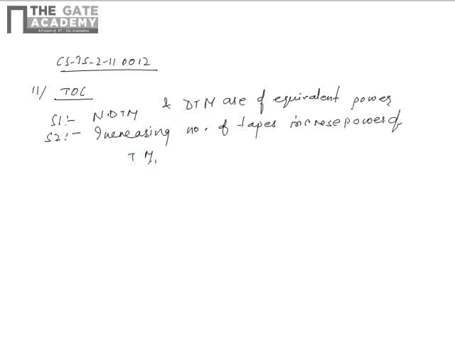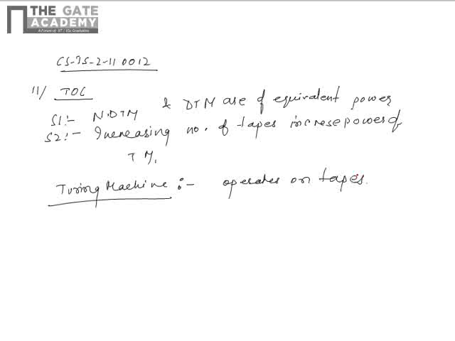So what do you mean by Turing machine? It is a mathematical model that mechanically operates on tapes. Now if we increase the number of tapes, then the Turing machine will become more complex. It will become powerful, but its computational power does not enhance.